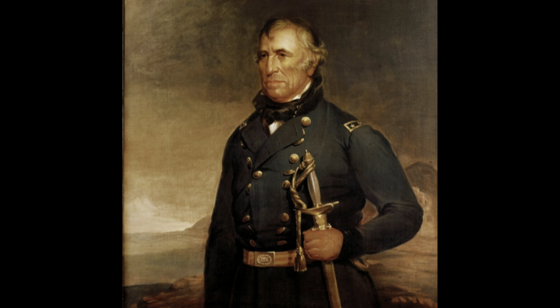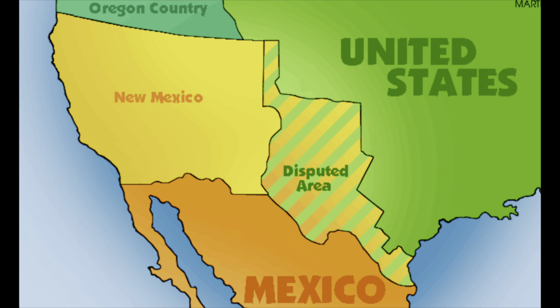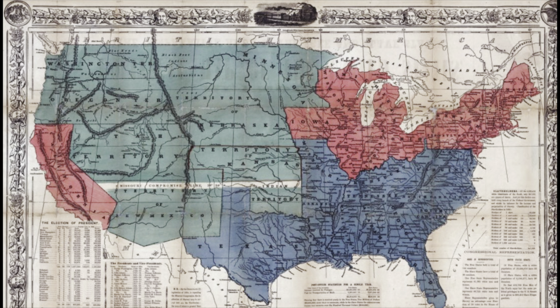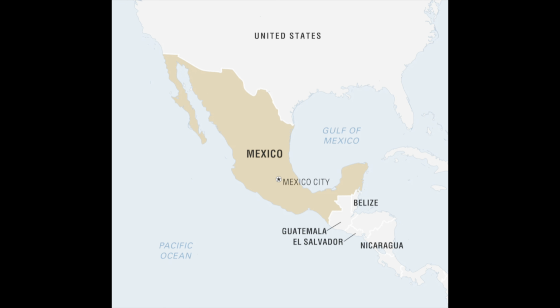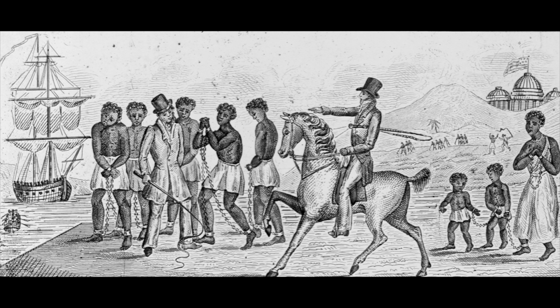Before becoming president, Taylor was a famous general in the United States Army. He fought bravely in the Mexican-American War to preserve the Union. His victories in the war made him a national hero and helped him get elected president in 1848. Even though Taylor was from the South and owned slaves, he opposed the expansion of slavery into the western territories that had been annexed from Mexico. He believed that allowing slavery to expand would divide the country even further.